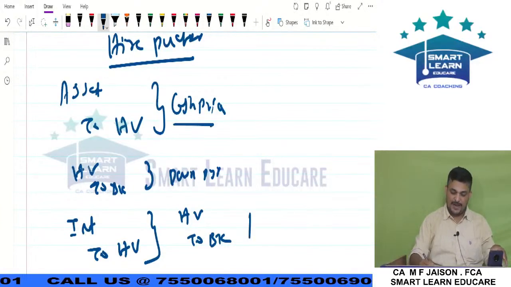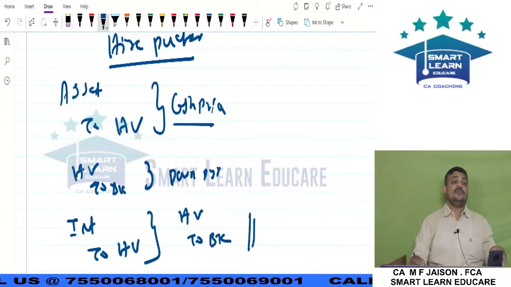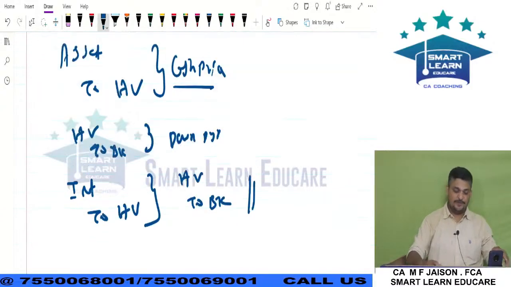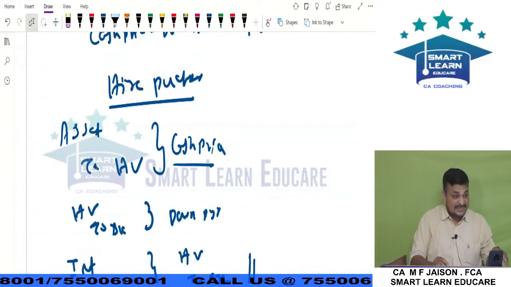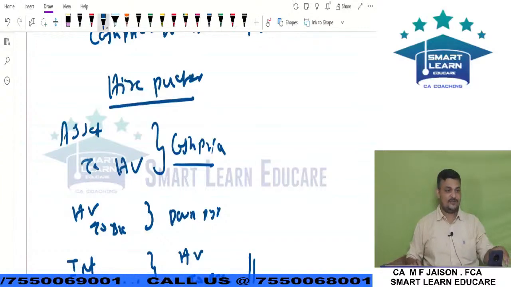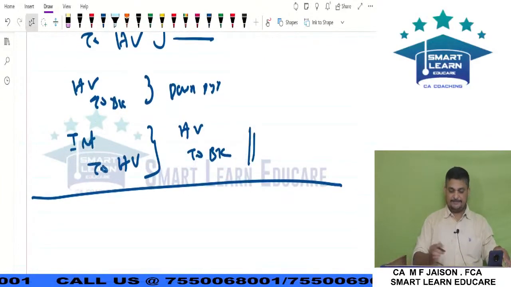Hire vendor to bank. Interest will be transferred to P&L. Depreciation also will be charged, and that also will be transferred to P&L. Like that we make entries in the books of the hire purchaser. Normal accounting entries. Hope you remember this, all of you. Okay. These are accounting entries.